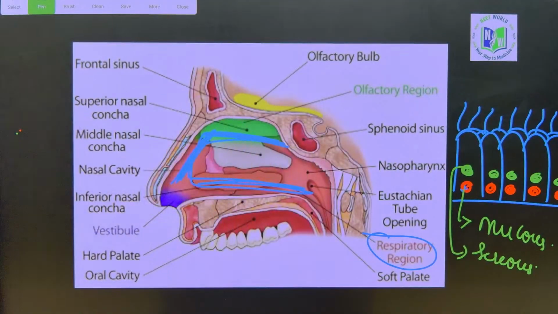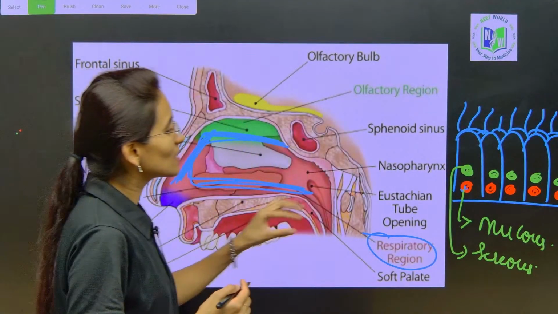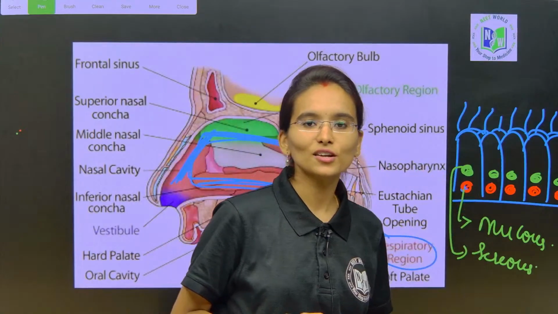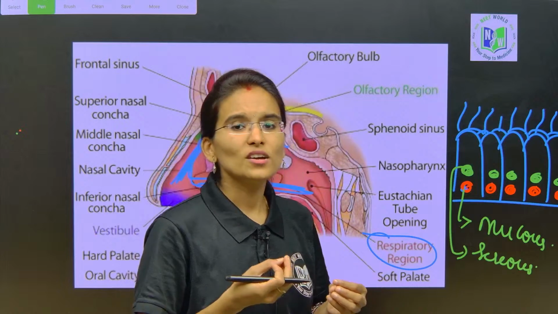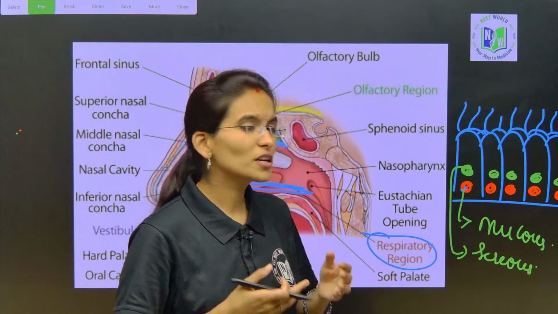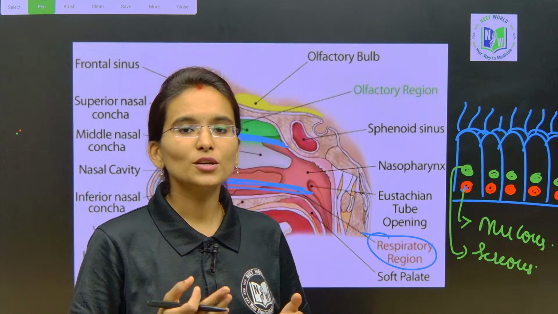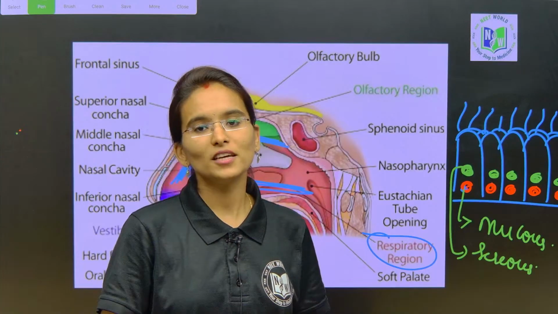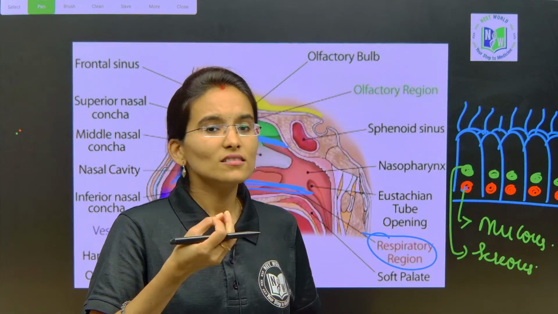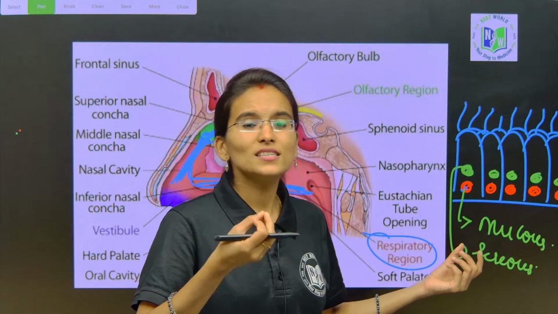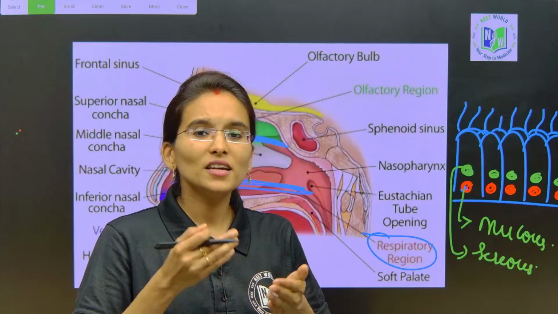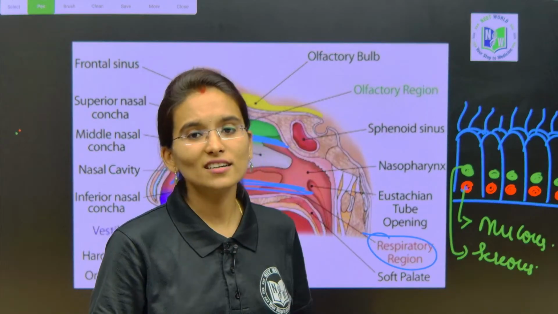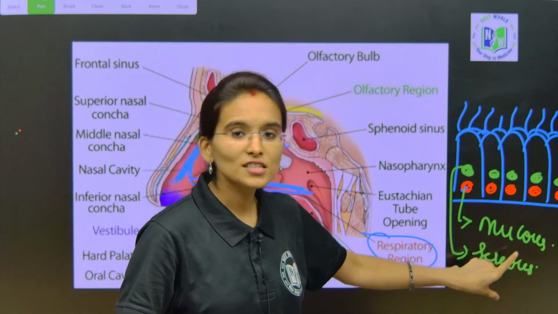The serous cells and the mucous cells are involved in releasing slimy substance. During a cold, we see the slimy, sticky substance, which is released due to these two types of cells.